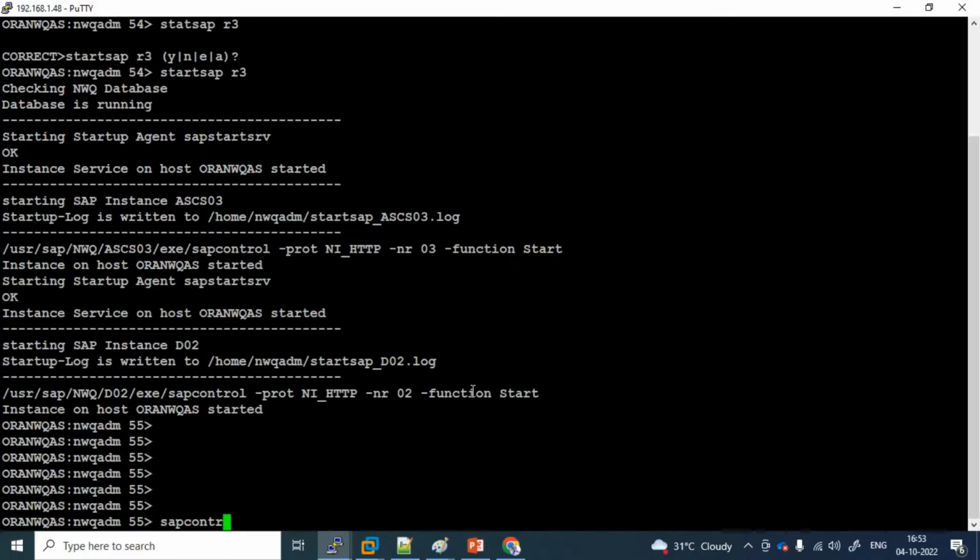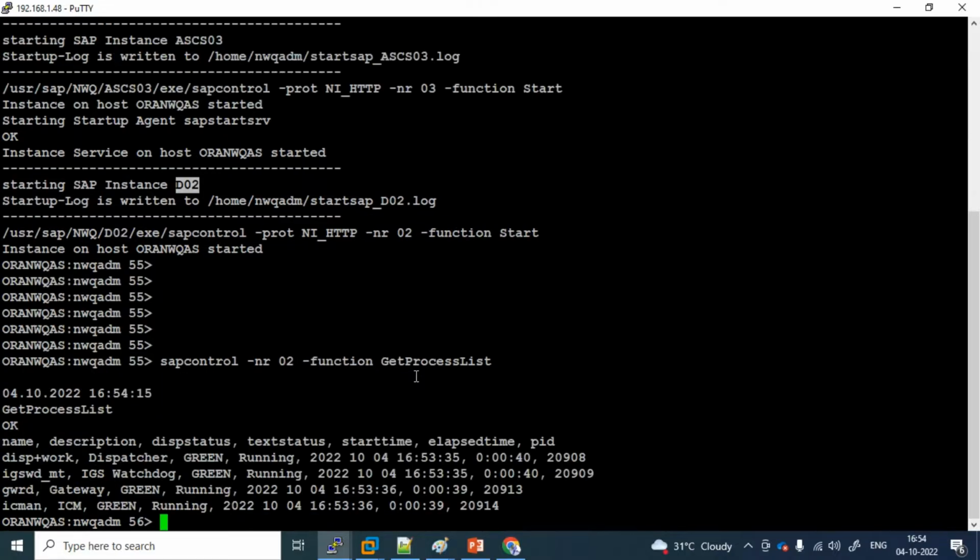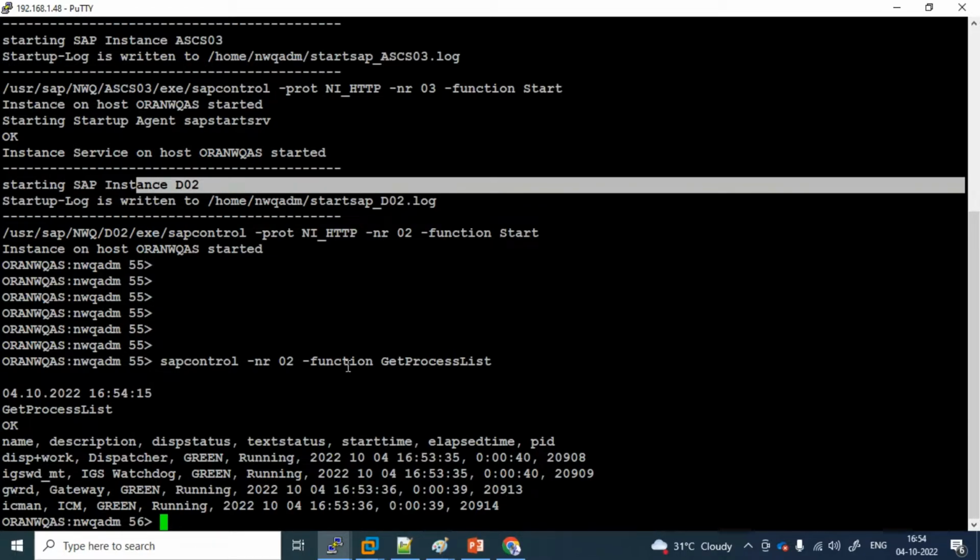I can use sapcontrol -nr. You can see above that the instance number is 02. So sapcontrol -nr 02 -function GetProcessList. No need to get any information from anyone. By starting itself, you can identify your instance number here and put the same in this command. See here, dispatcher green, watchdog green, gateway green, ICM green.